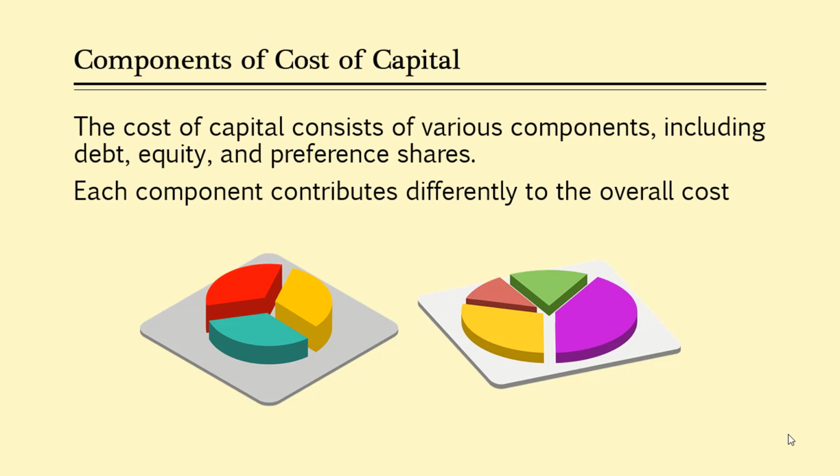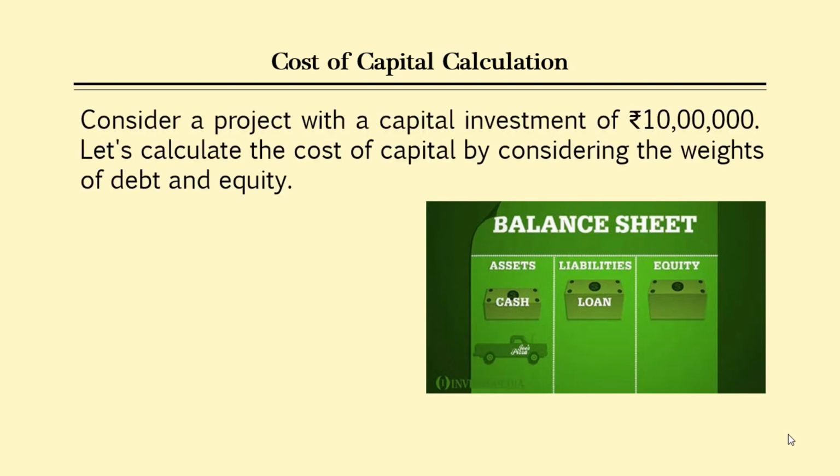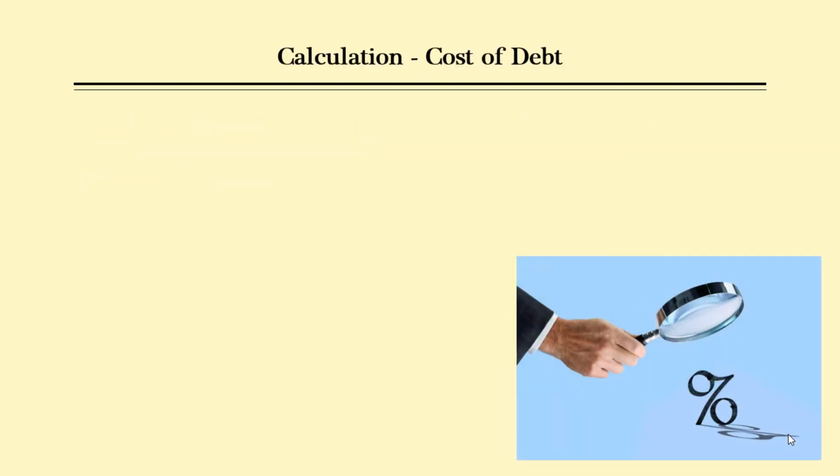It represents the cost of financing a project or a business. It is composed of various components. So let's take a look at these components. In the Indian context, the components of cost of capital include the cost of debt, the cost of equity and the cost of preference shares, if applicable. Each of these components has a different weight in the overall cost of capital calculation.